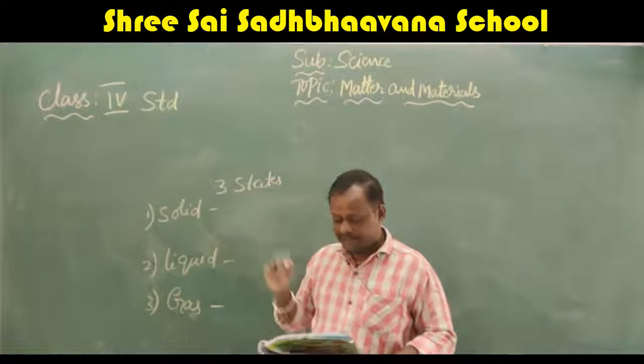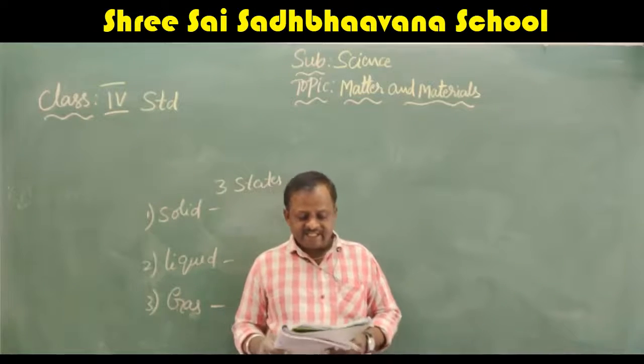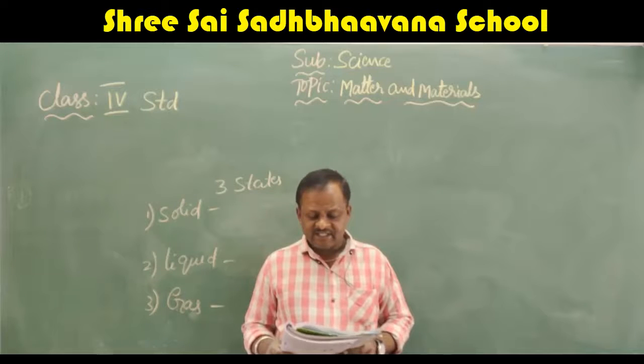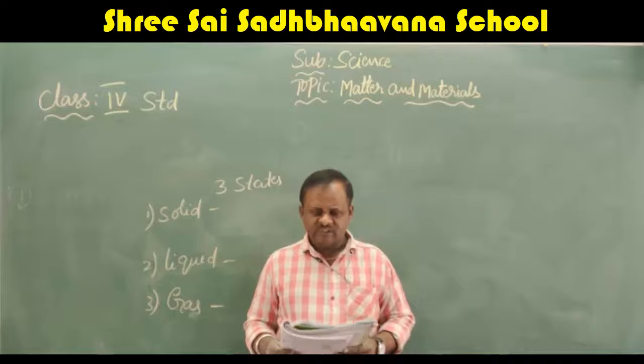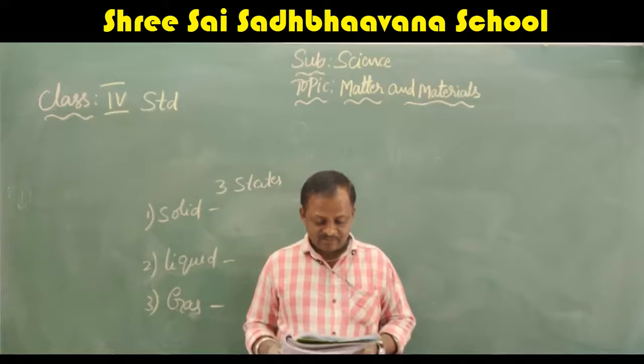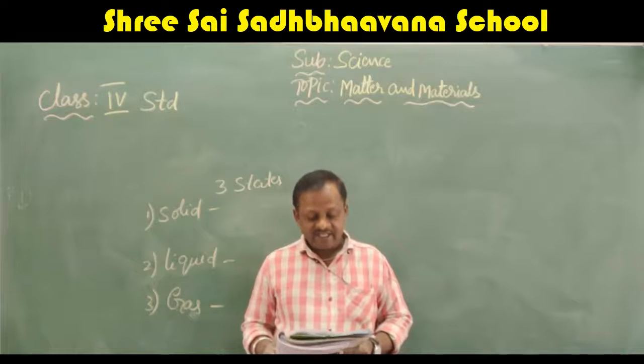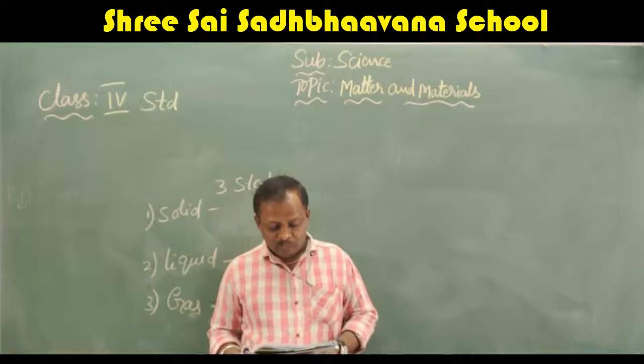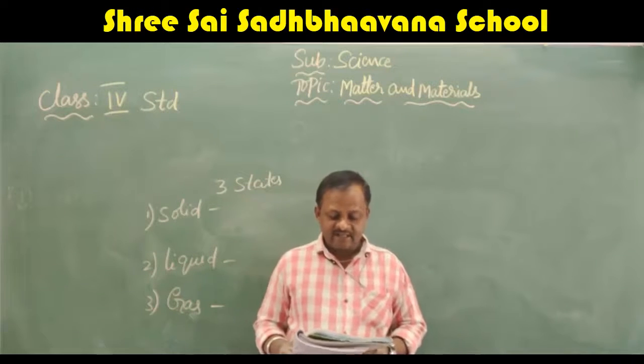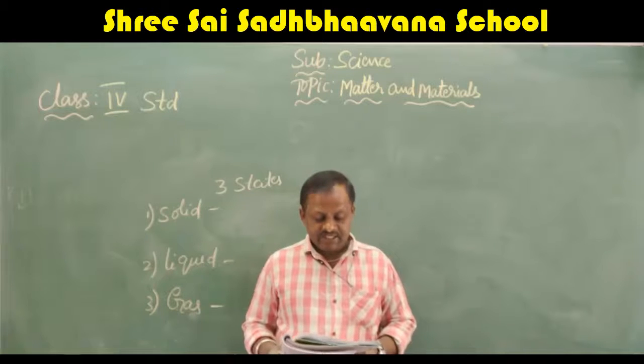First one is solid. I will read this para. In a solid, particles are arranged in a regular pattern touching each other. They attract one another with strong forces, hence solids are quite strong. Solids do not flow, they have definite shape and volume. Books, clothes, vehicles, etc. are solid.